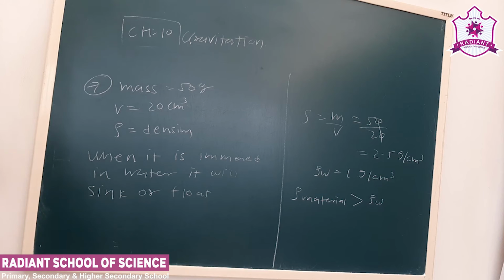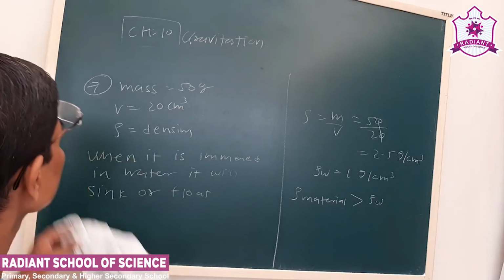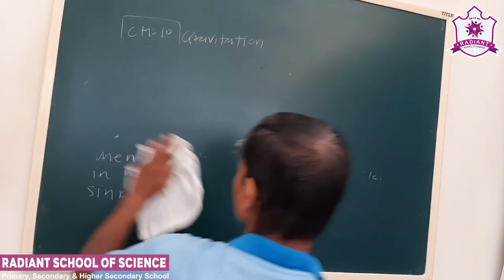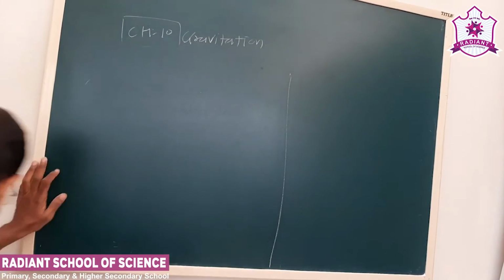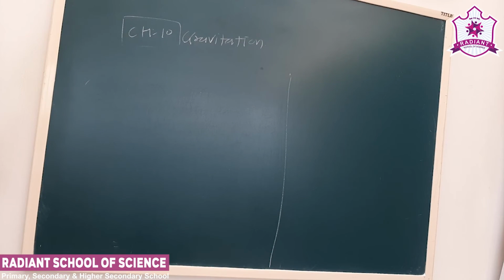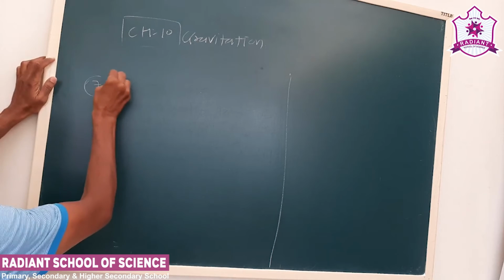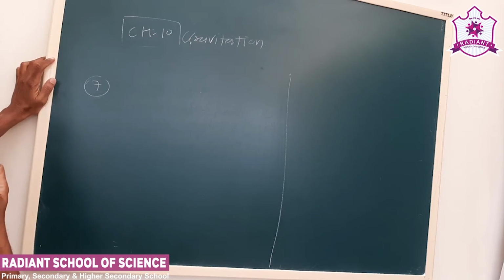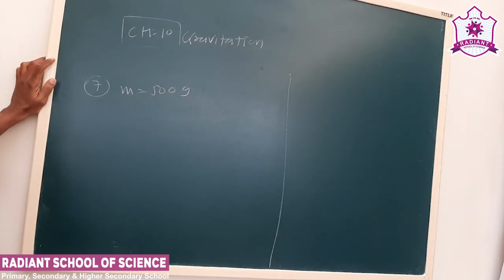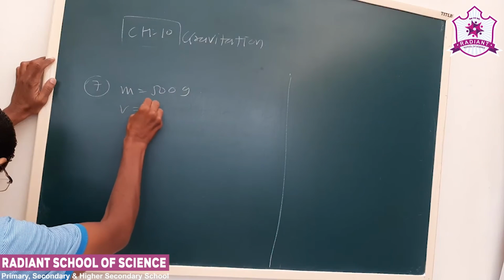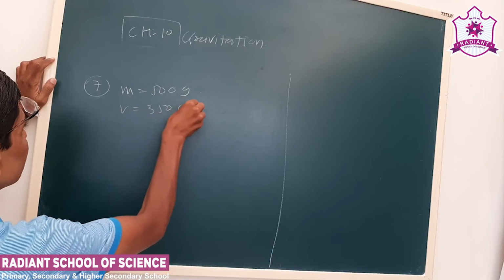Now see the next question. A solid has mass 500 gram and volume 350 centimeter cube.